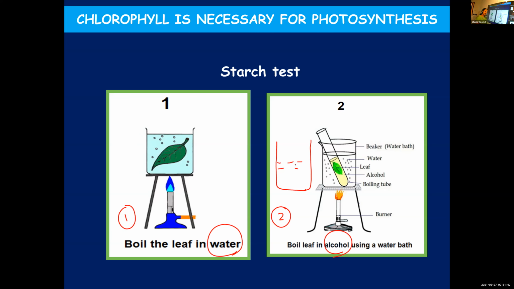Okay, why is it done in this way? Alcohol is highly inflammable. So if you directly show it to the flame, it can cause some burns. This alcohol may spill and this can cause burns and fire. Okay, so in order to ensure safety, using a water bath, we are boiling the alcohol. So when the water in the beaker boils, indirectly, the alcohol in the test tube also boils.